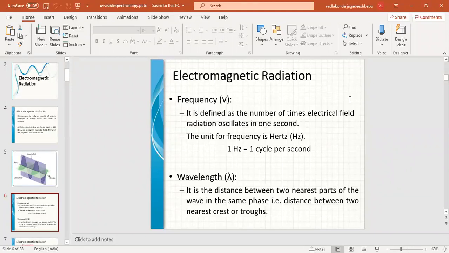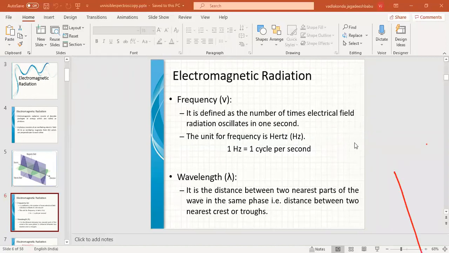That is known as the frequency of the radiation. The unit for frequency is hertz. 1 hertz equals 1 cycle per second.